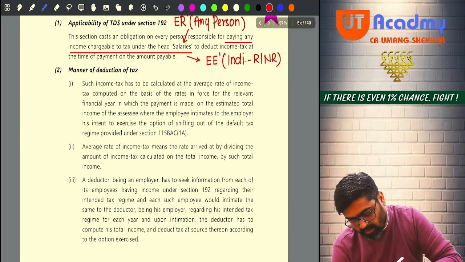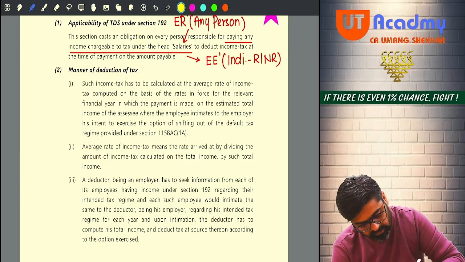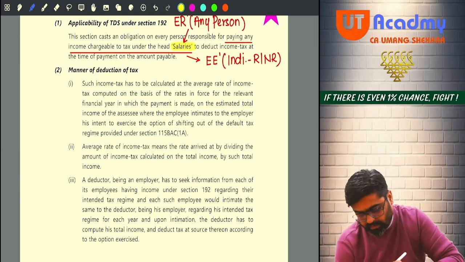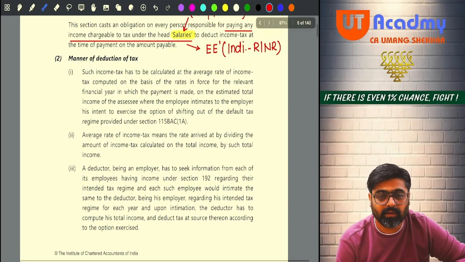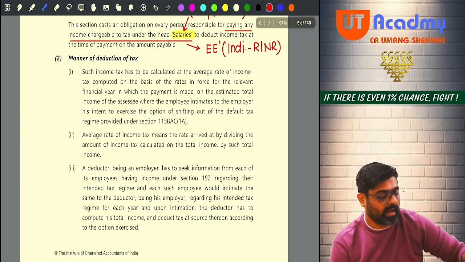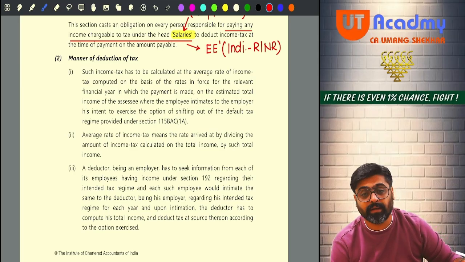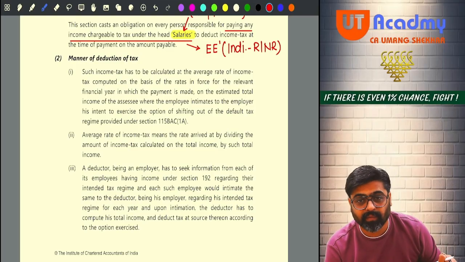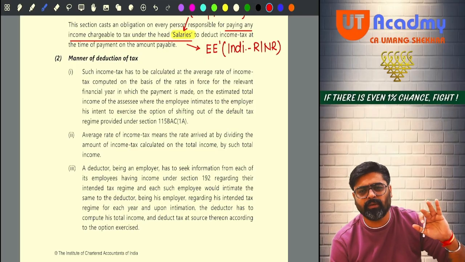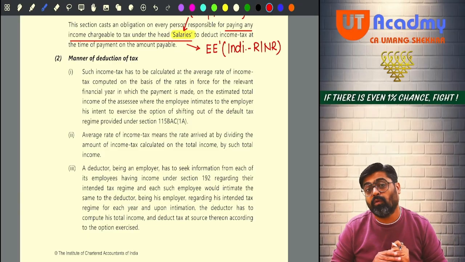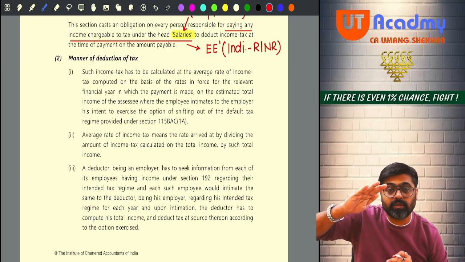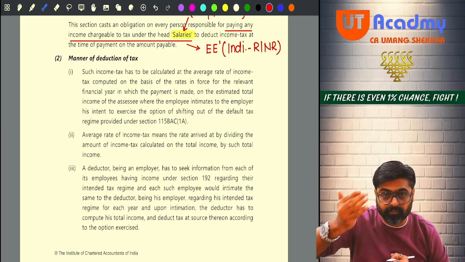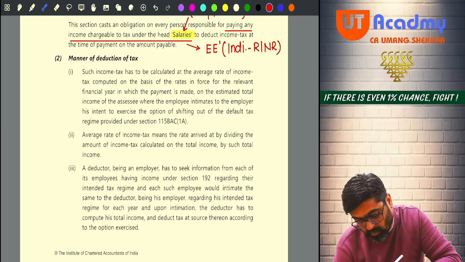Now, what is the income covered, sir? Income covered is salary. Okay. Now, manner of tax deduction. When will the TDS be deducted? I have already told you the TDS will be deducted at the time of making the payment. Making the payment of what? Salary. Okay. But at that time the TDS will be deducted at what rate? How will the TDS be deducted? So the provisions are saying such income tax, the tax which I am supposed to deduct from the salary of my employee, has to be calculated.